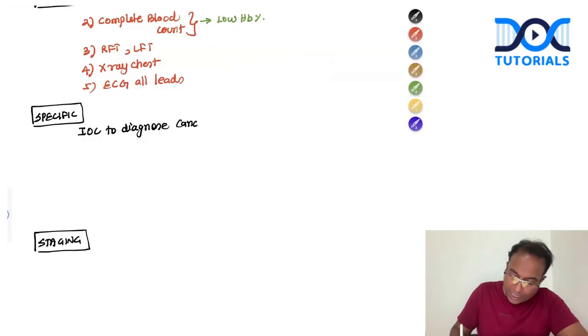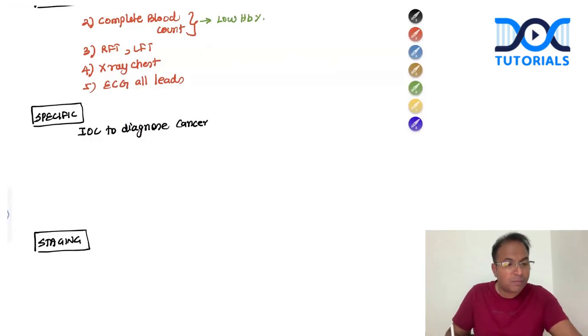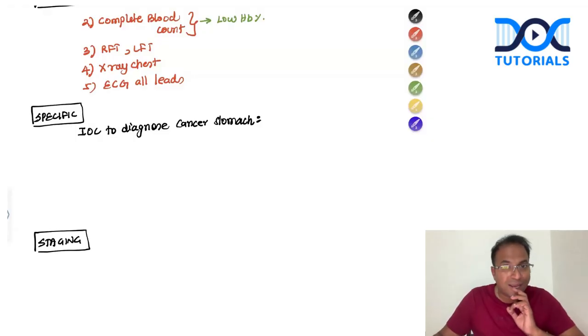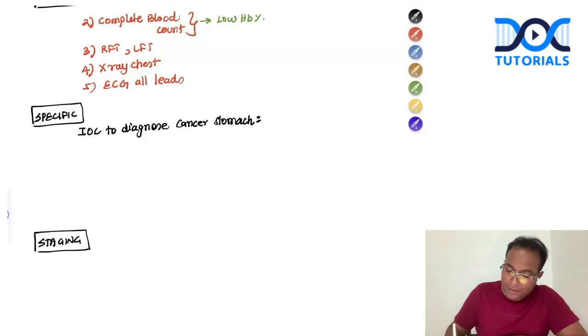So the investigation of choice to diagnose cancer stomach is what? Yes, what's the answer for this? You should post the doubts or queries. Only if you post the answers will we get an idea how much you are responding, and we will take the class accordingly. Please post what is the investigation of choice to diagnose cancer stomach. This patient is having gastric outlet obstruction. Therefore, what will I do?